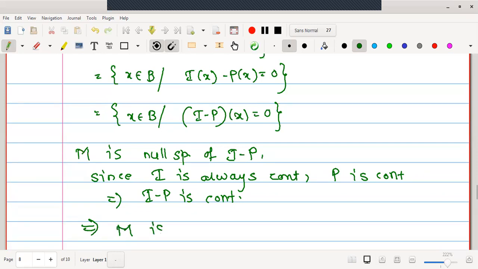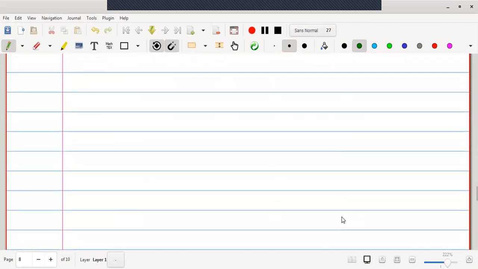That is, M is a closed subspace of B. Hence, this is the proof for the theorem: both M and N, the range space and null space of a projection defined on the Banach space B, are closed. Okay, let us go to the next theorem.